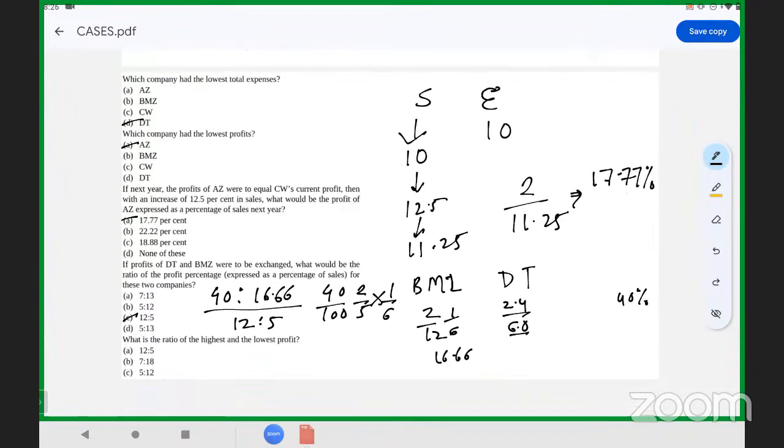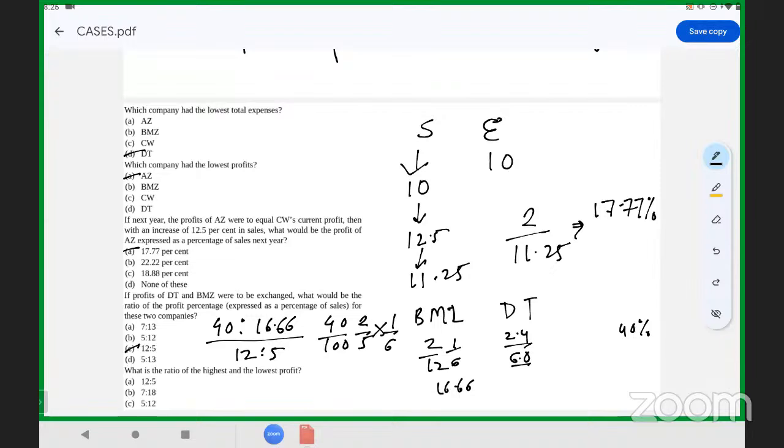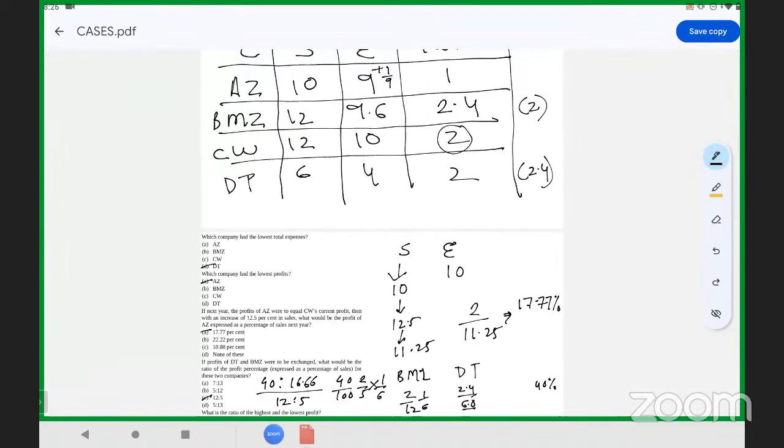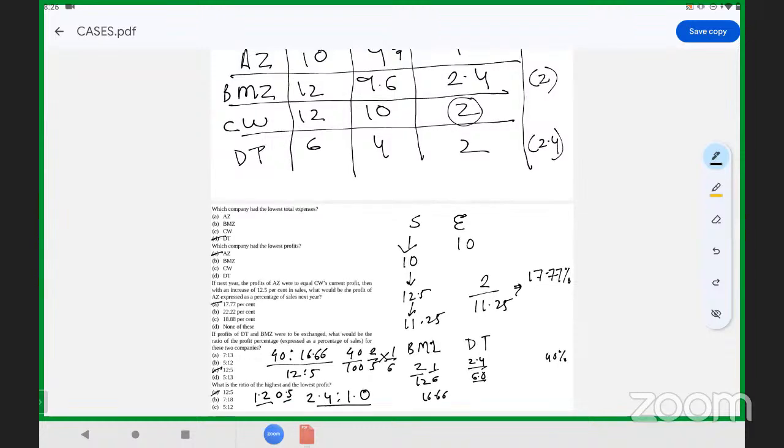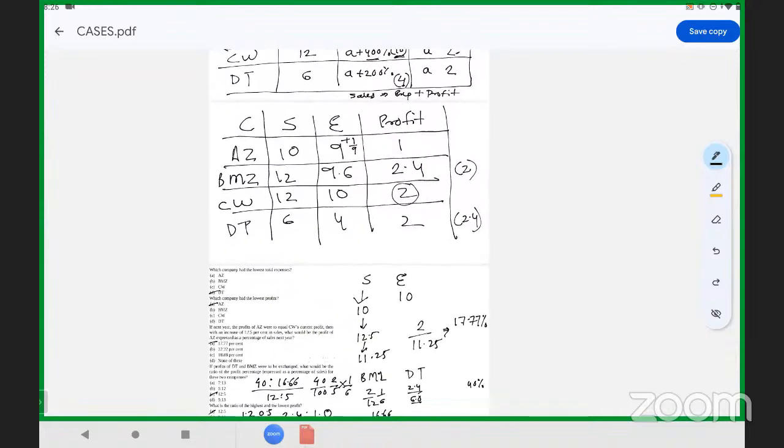What is the ratio of the highest and the lowest profit? Highest profit is 2.4, and lowest profit is 1. So that is 2.4 is to 1. If you do this, you will get the answer as 12 by 5. If you divide by 2, you will have 1.2 and 0.5, which is 12.5. So take a look at this.